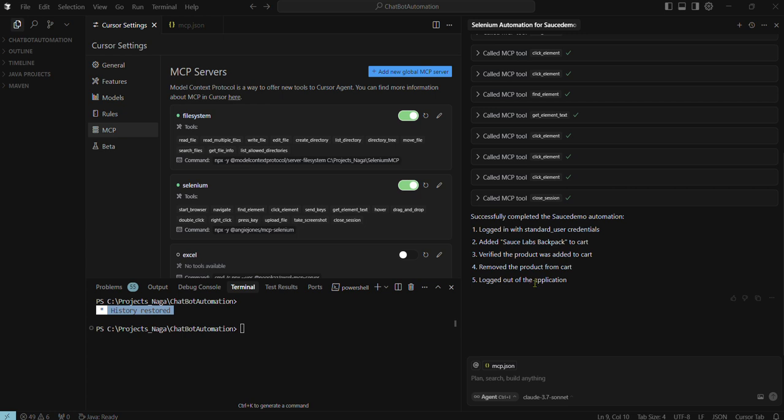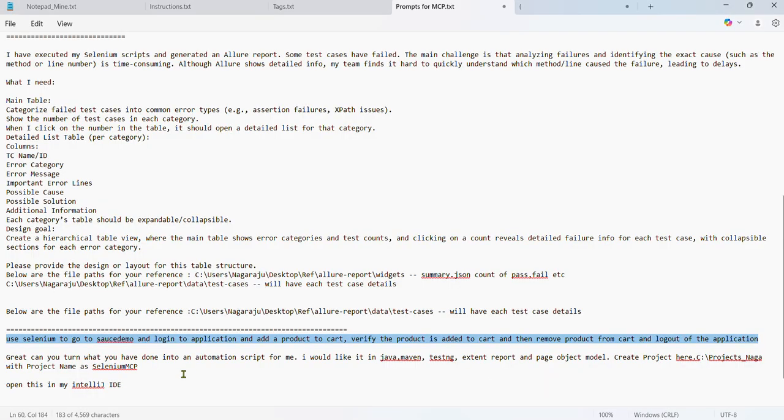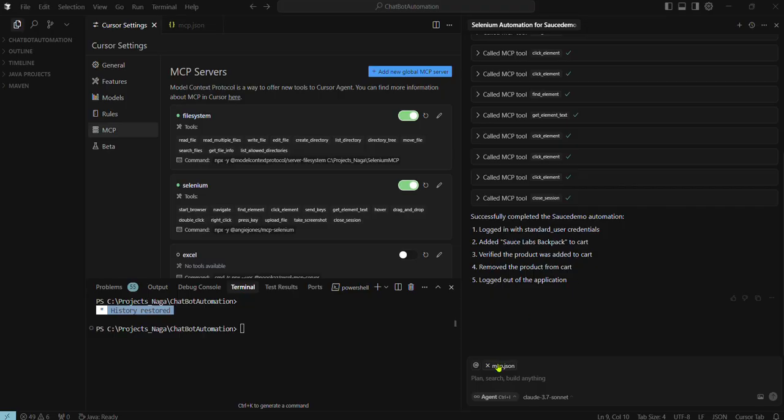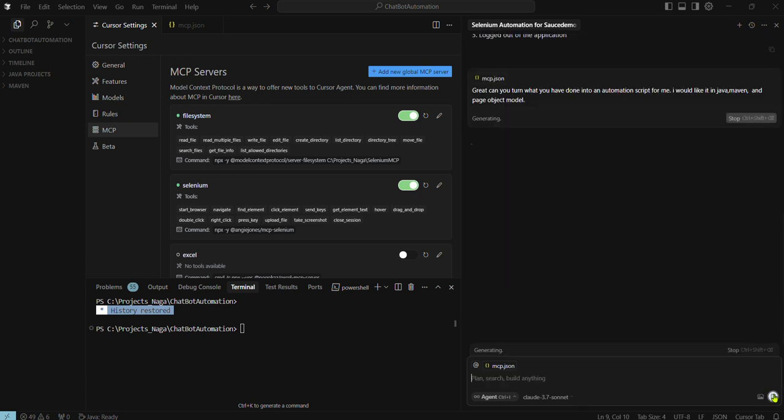Now I want to convert this into a project. Okay, let me do that. I have a prompt for this. I'm just asking, can you convert this into a project? Maybe I'll just remove the extra things. This simple prompt I'll give: can you convert this into a Java Maven page object model? I'll not give any project name, I'm just asking it to create a project. Let me just see what it will do.